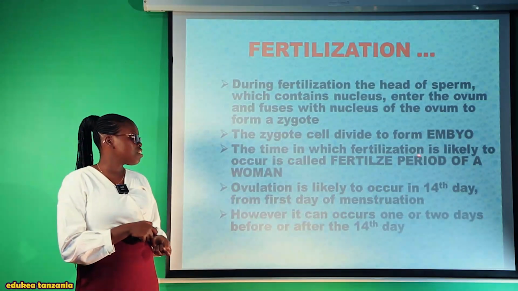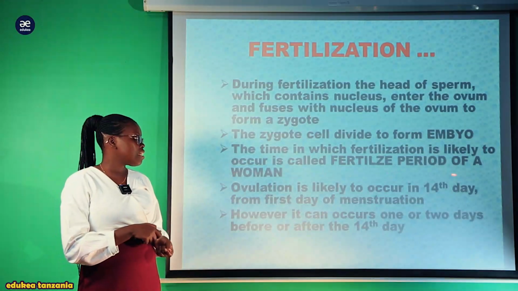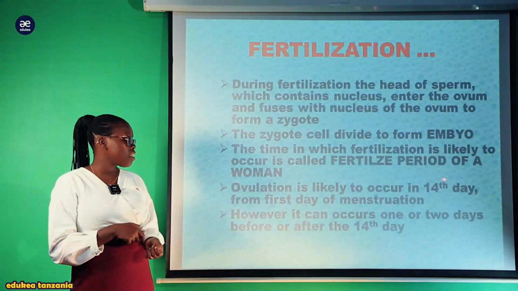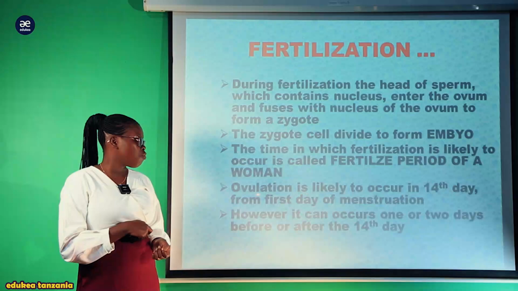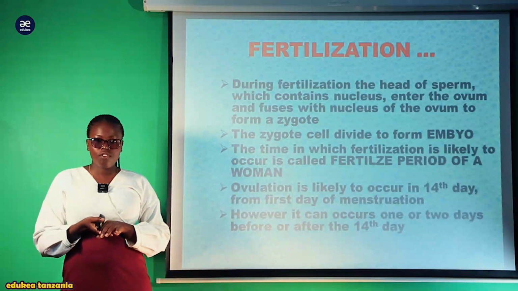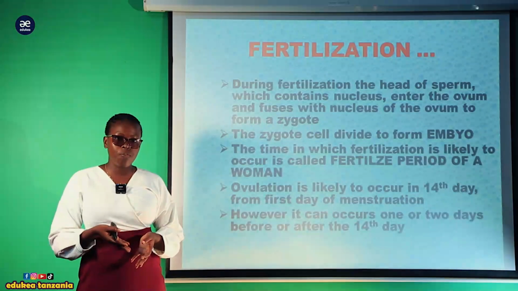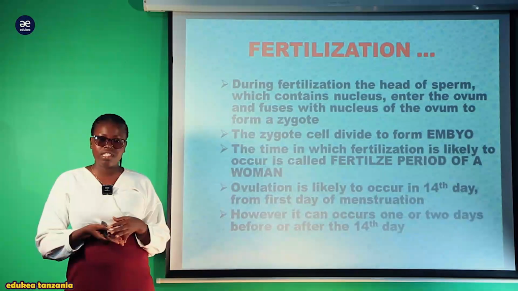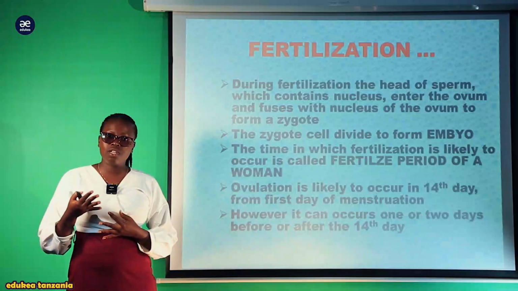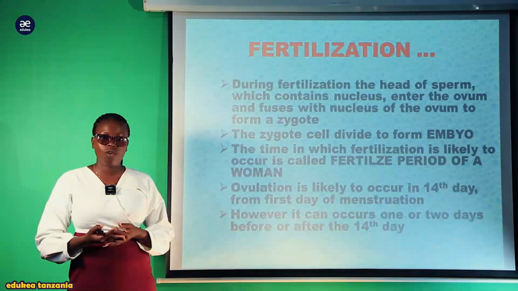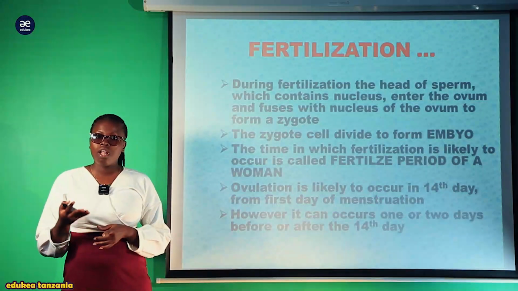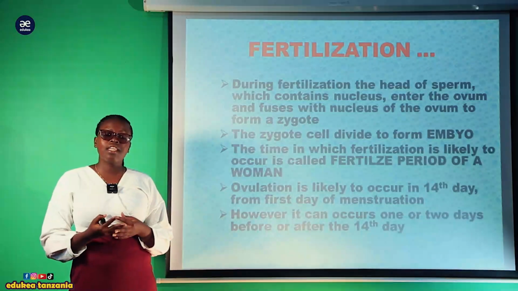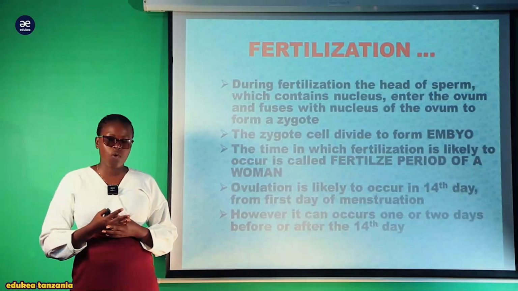The time in which fertilization is likely to occur is called the fertile period of a woman. So ovulation is likely to occur in 14 days from the first day of menstruation. Kwa the release of the matured ovum from the ovary into the fallopian tube kwenda katika uterus, mara nyingi inatokea katika siku ya 14. Mara nyingi tunaita heat period. At this period the body temperature inakuwa inaongezeka, na woman tunaita kwamba heat period, and it is for all female mammals. All female animals wanakuwa na experience ovulation, lakini inadiffer. Lakini kwa human being ni siku ya 14.